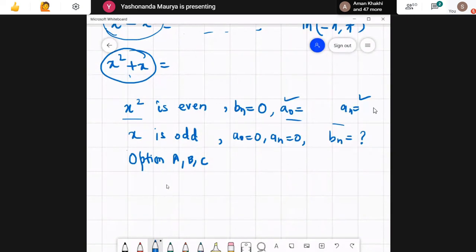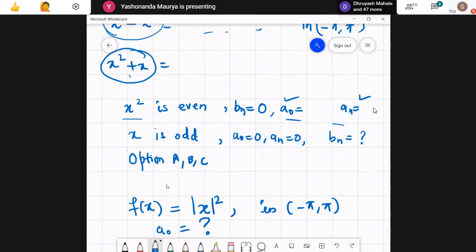And the last question that was there was, if f of x is equal to mod of x square, and this function was also given in minus pi to pi, then the value of a0 was asked. Okay, so how can we do that?